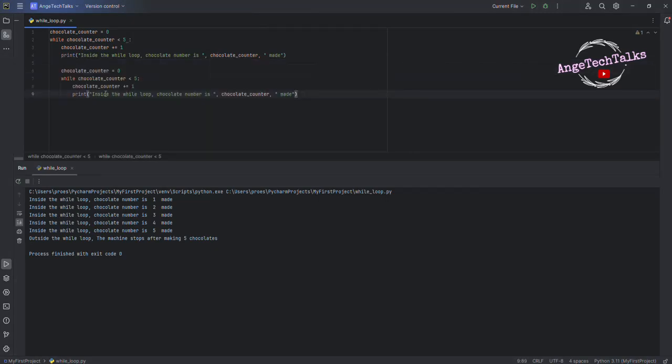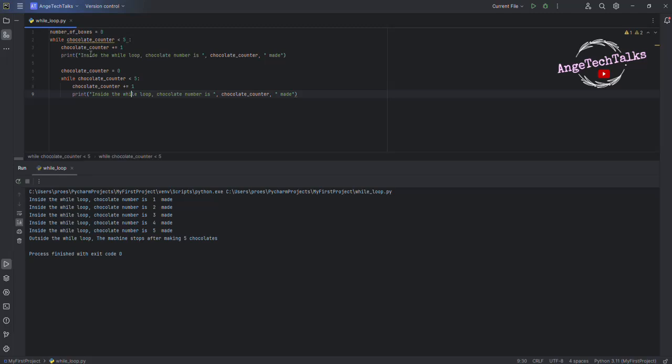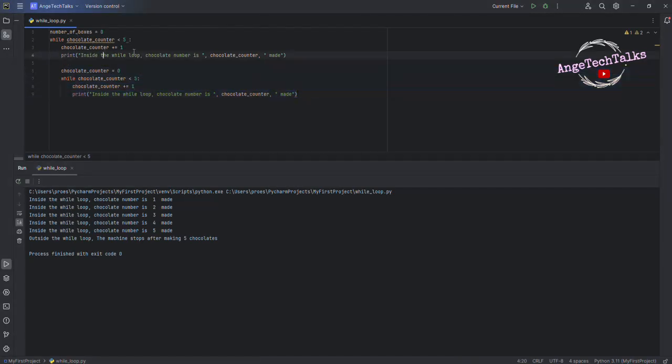Then we need to change the variable of the first loop. For example, here we rename it number of boxes. We need to produce boxes, and inside each box 5 chocolate will be produced. So we will have 2 loops.